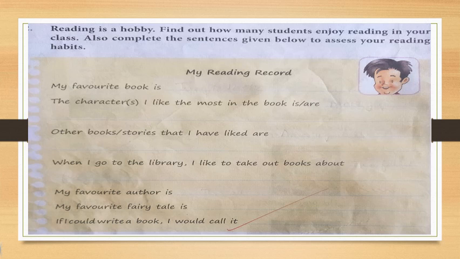Okay. Then stories that I have liked. So when you read those books, what type of stories do you find in that? You have to write those stories which you have liked most. Write those stories' names here. The next one, when I go to the library, I like to take out books about. What type of books do you select to read? Suppose if you go to the library, then what type of books do you like to read? Write that book.